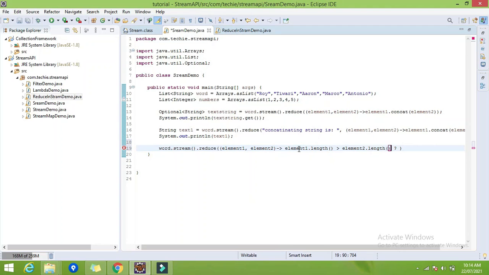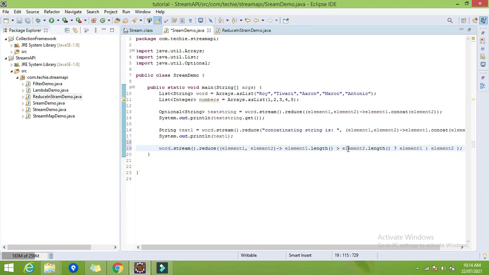If the length of element 1 is greater than the length of element 2, meaning element 1 is the longest among these two strings, then I will return element 1, else I will return element 2, right? And then semicolon.